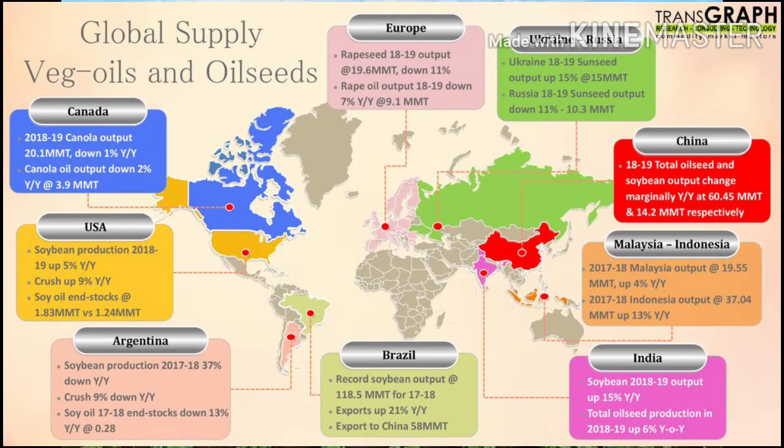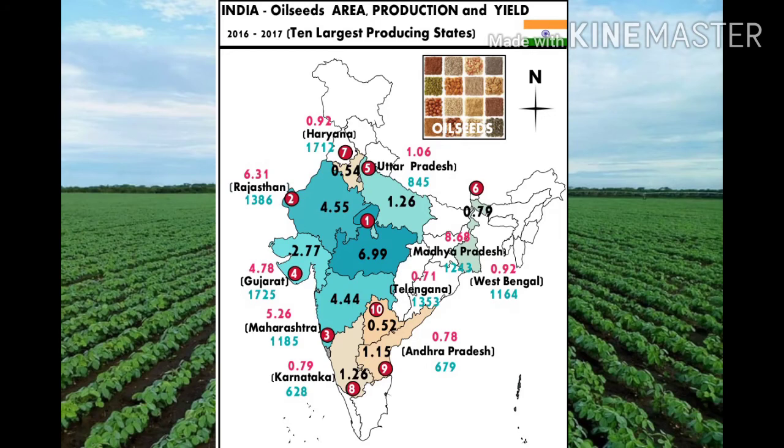However, the main oilseed producing countries are USA, China, Brazil, Argentina, and India. In India, the leading oilseed producing states are Gujarat, Andhra Pradesh, Madhya Pradesh, Rajasthan, and Karnataka.